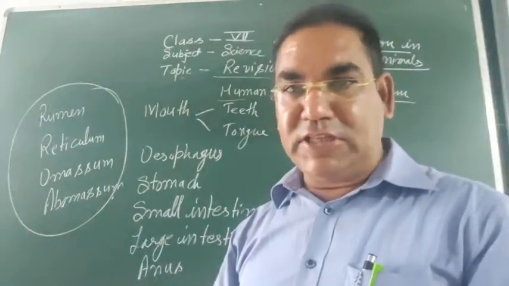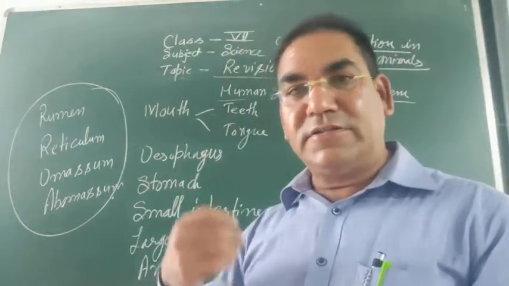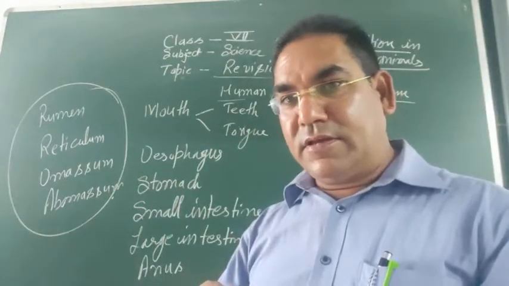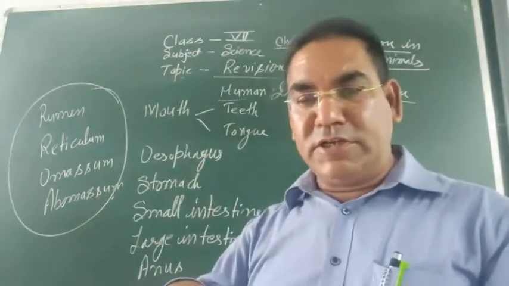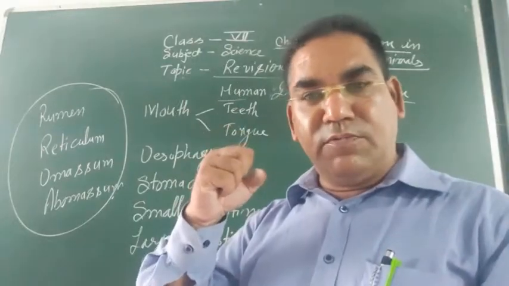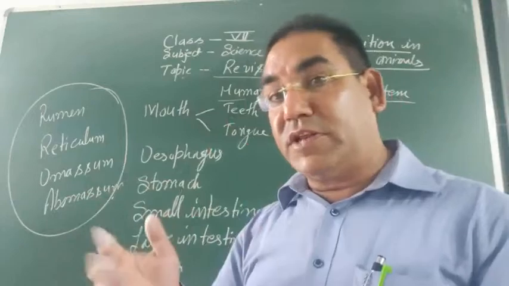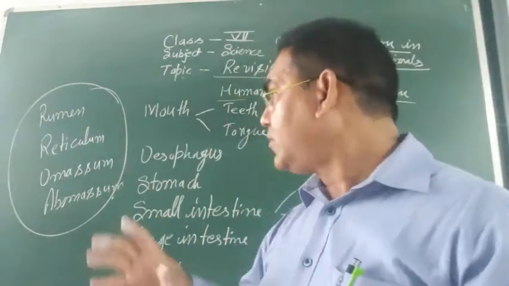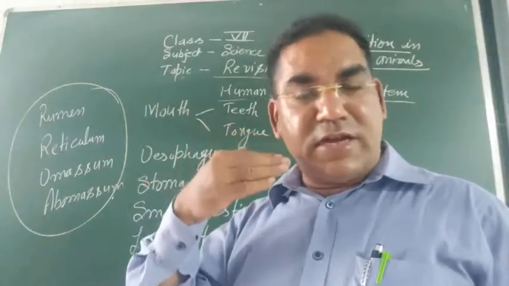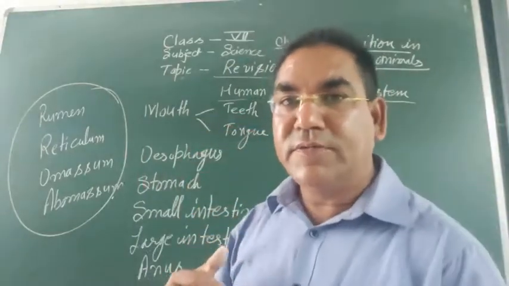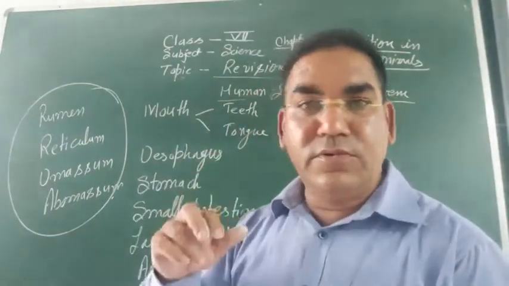This cavity has teeth and a tongue. Teeth are of 4 types: incisors, canines, molars and premolars. Right? You know well about the teeth. Teeth chew and crush the food. This process is known as mastication. The tongue has a muscular structure, and it helps in speaking and mixing the saliva with the food.